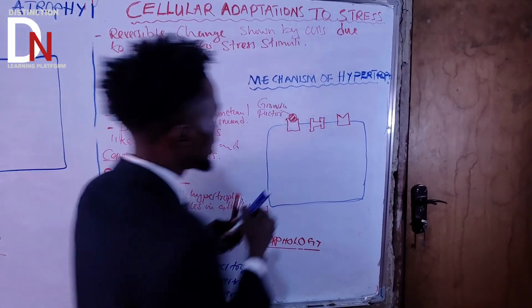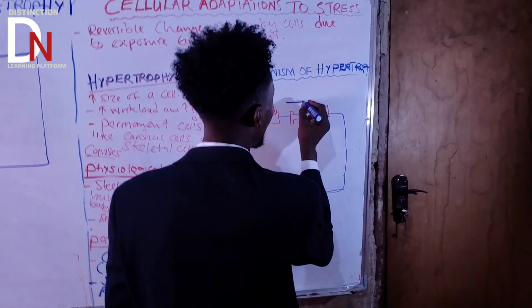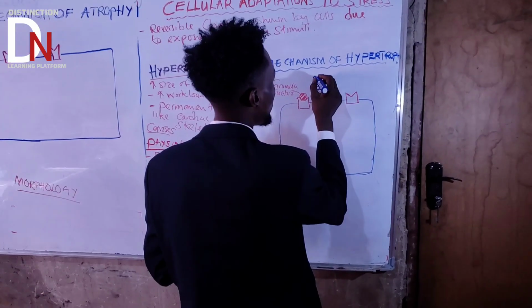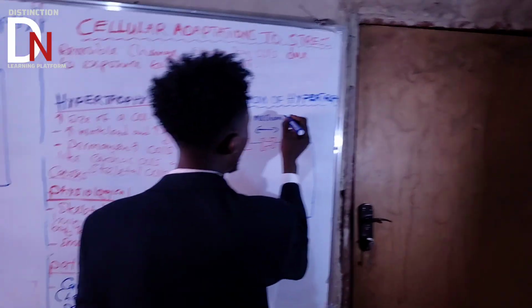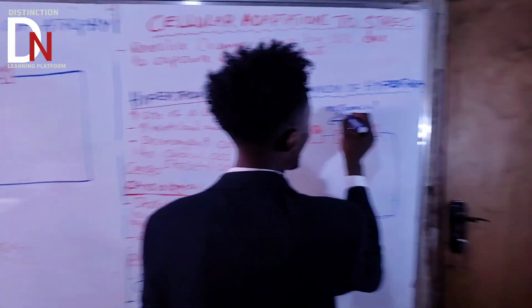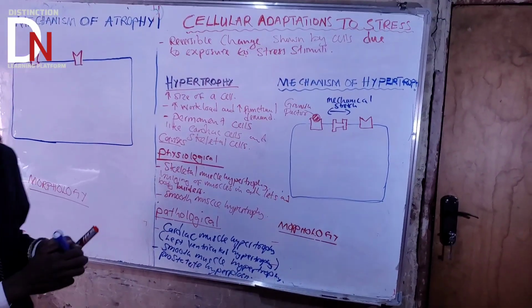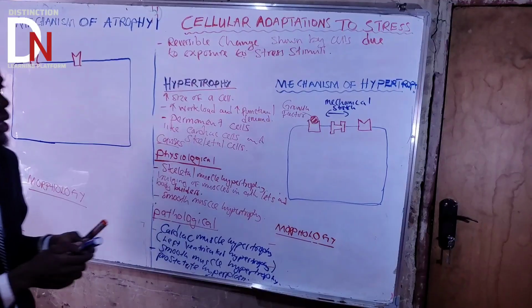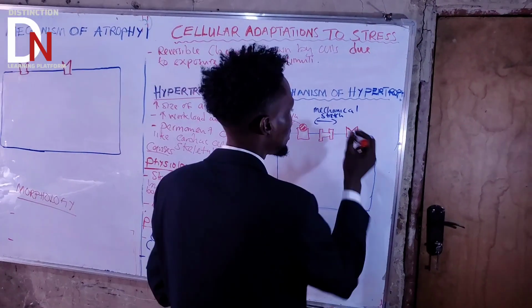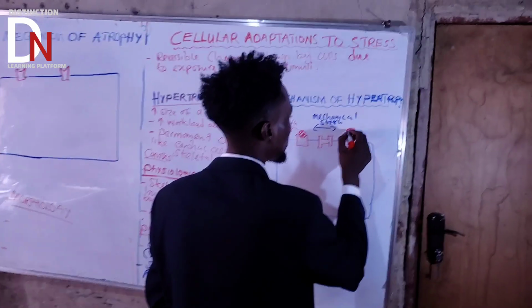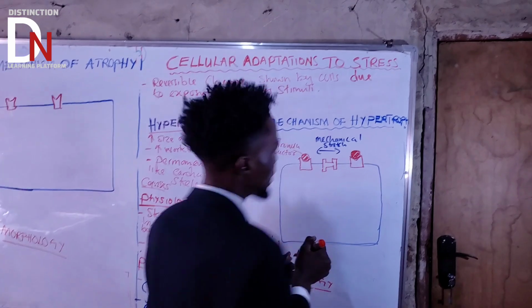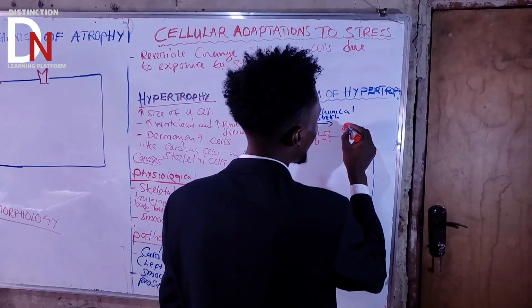The second one is stretch. So we are going to say mechanical stretch. Okay, mechanical stretch. So that's another stimulus. The last one is the agonist.